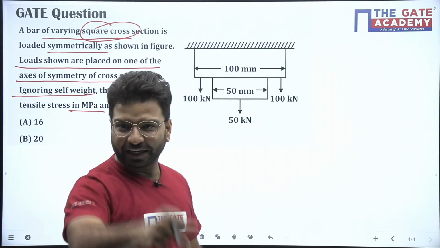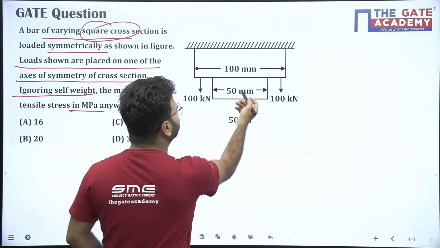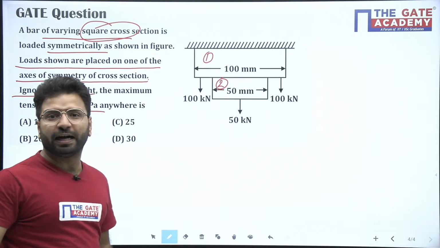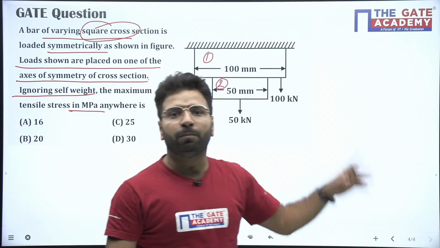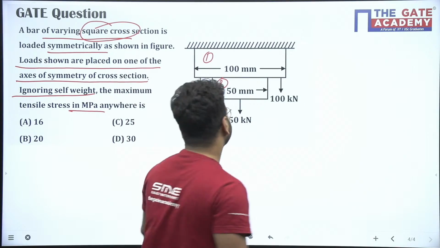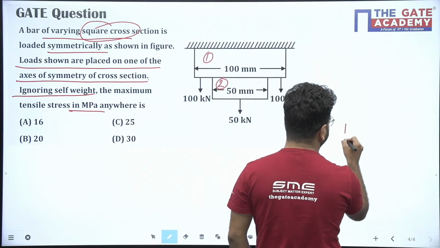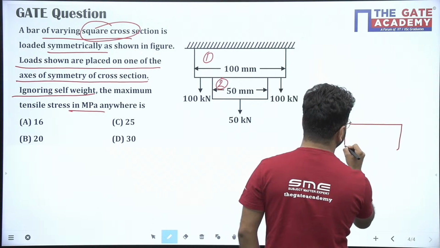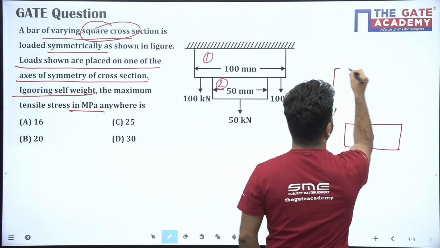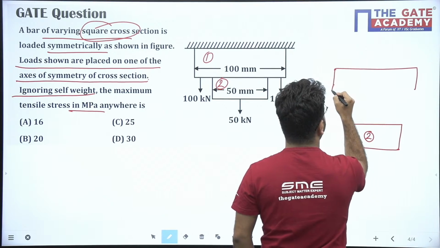Mayank, just check again. Okay beta, so you can see here we have two blocks, 1 and 2. I am giving the names 1 and 2. Always, if you see this type of problem, draw the free body diagrams. So I am considering these blocks like that. Let us say this is my block 2, and this is my block 1.